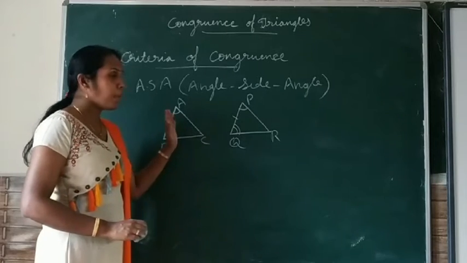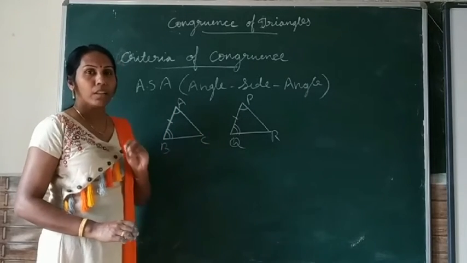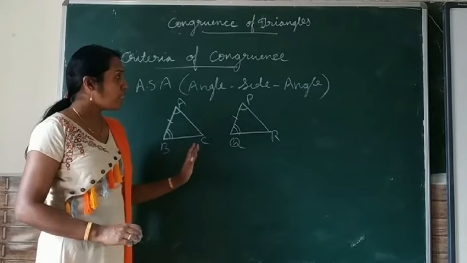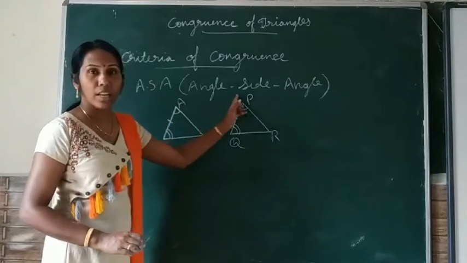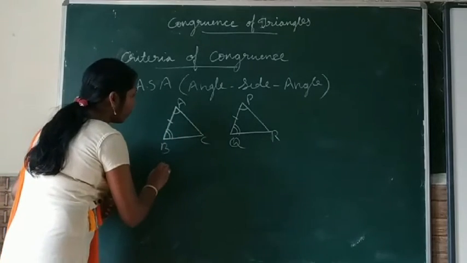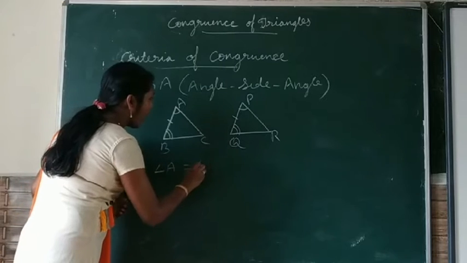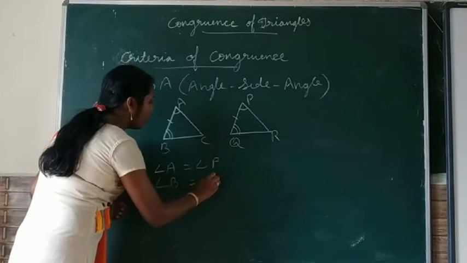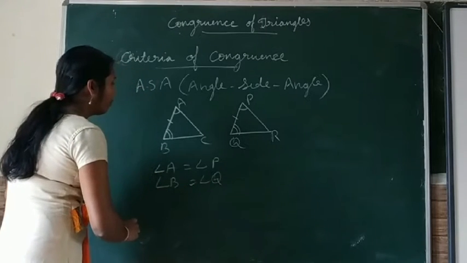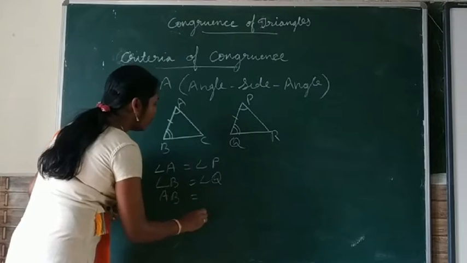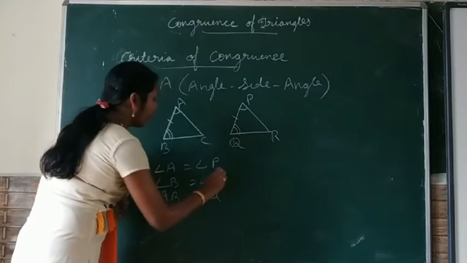So if these three pairs of information are given, then we can say that the given triangles are congruent by ASA criterion of congruence. So here we can write angle A is equal to angle P, angle B is equal to angle Q, and side AB is equal to side PQ.